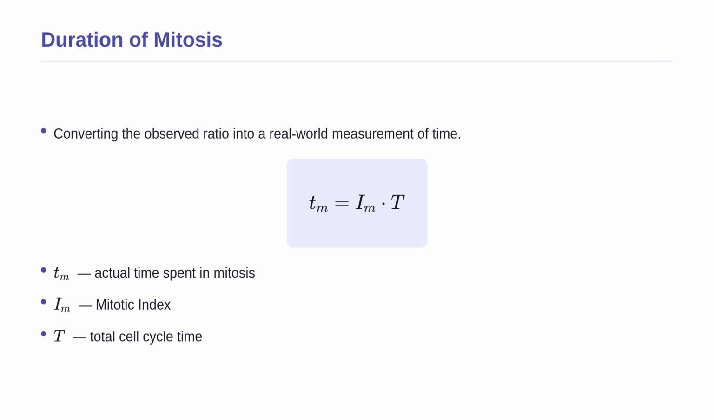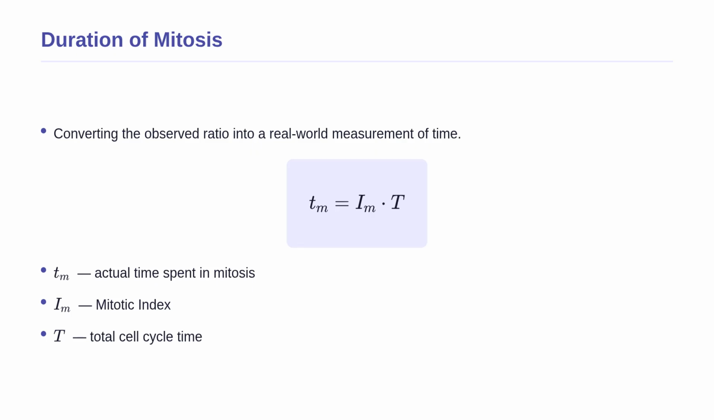Now that we have the mitotic index, we can determine the actual real-world time a cell spends dividing. The formula for this is Tm equals Im times T. In this equation, Tm denotes the actual time spent in the mitosis phase. Im is the mitotic index we just calculated, which acts as our percentage. Finally, T represents the total duration of the entire cell cycle.